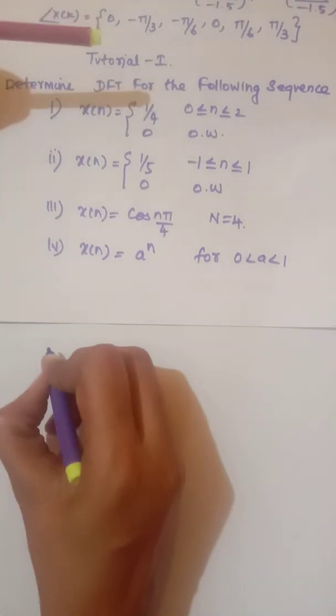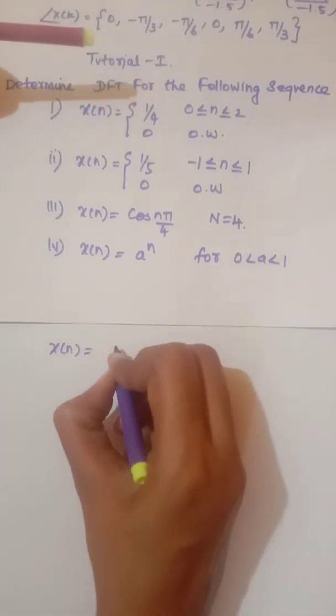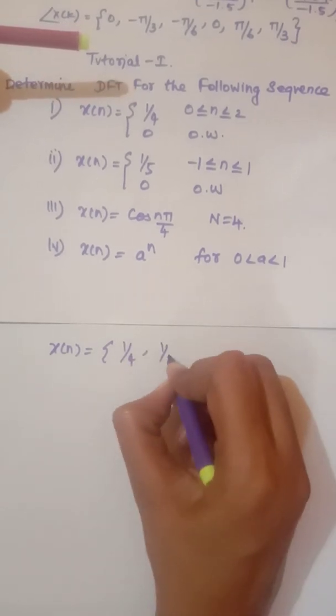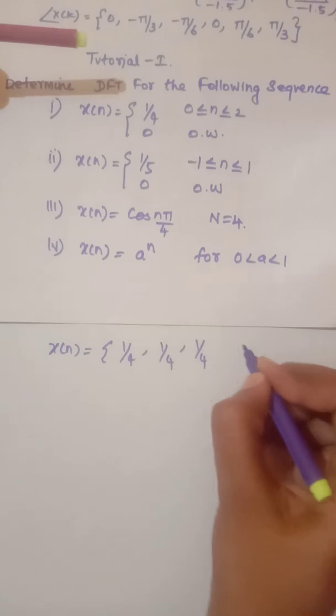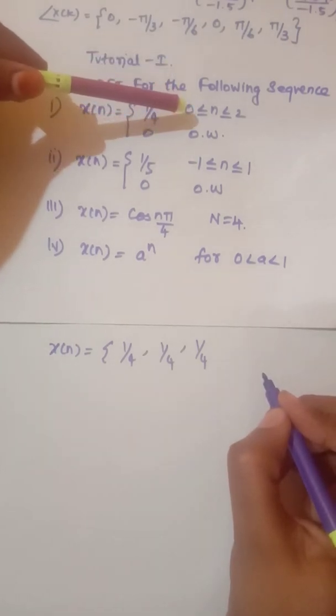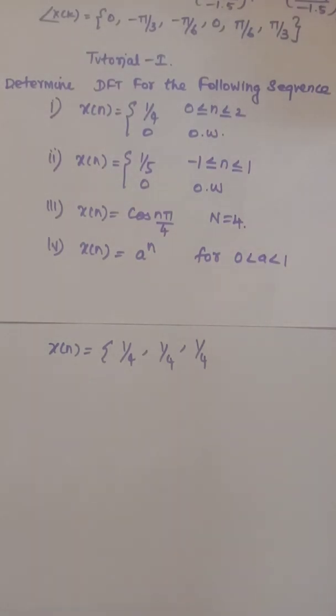So this input x of n, we can write as 1 by 4, 1 by 4, 1 by 4, because the range is 0 less than or equal to n less than or equal to 2, which means n varies from 0 to 2 and takes the values 0, 1 and 2.